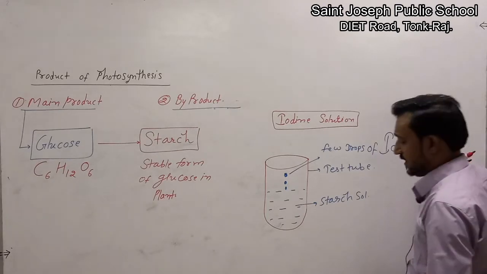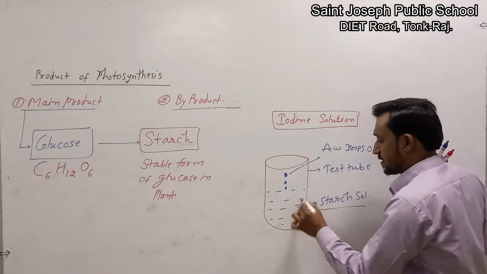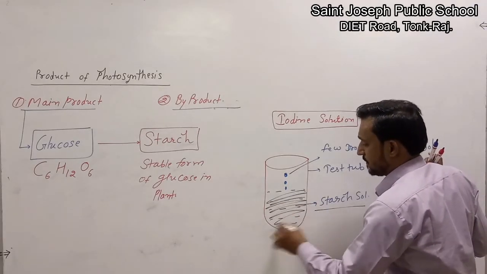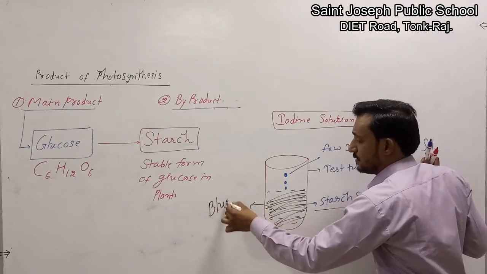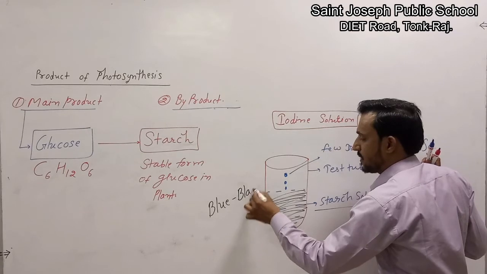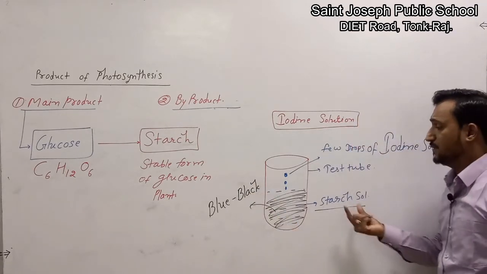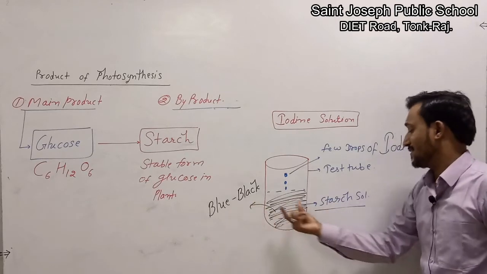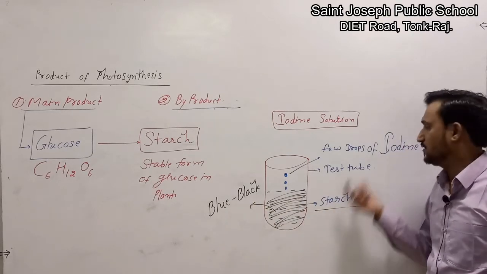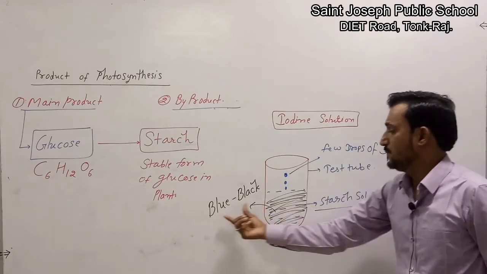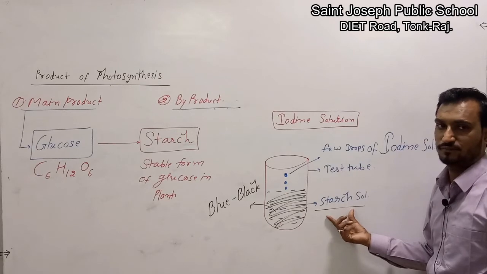We will observe that the starch solution color becomes blue-black. It means iodine solution gives a blue-black color in the presence of starch solution.